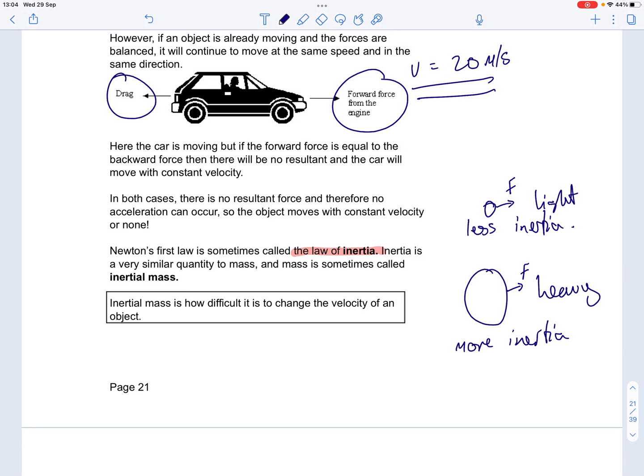Okay, so sometimes Newton's first law is called the law of inertia because it relates to an object wanting to carry on the way it's going, reluctant to change its velocity. So without that unbalanced force on it, that inertia will either hold it where it is or it'll carry it on at a constant velocity the same way as it was going.